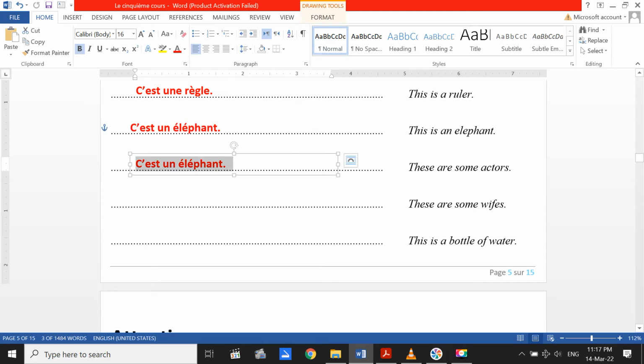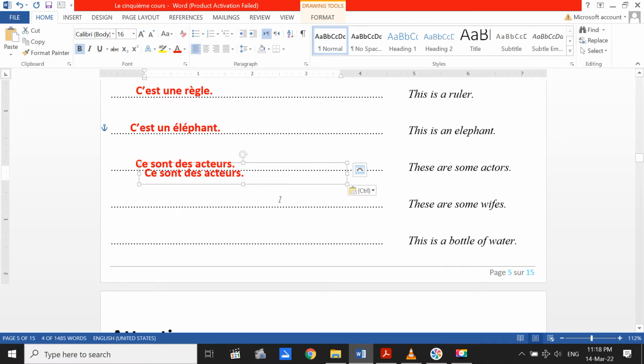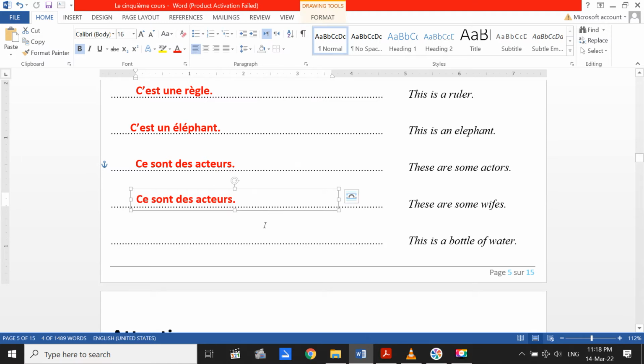These are, ce sont des acteurs. Ce sont des acteurs. These are some actors. We can say these are actors, but literally I wrote it like that just as a training to understand it. And after that you can say these are actors. Ce sont des acteurs, to understand it like that. To be a first step, I mean. These are some wives. Donc ce sont des femmes. Okay, ce sont des femmes.